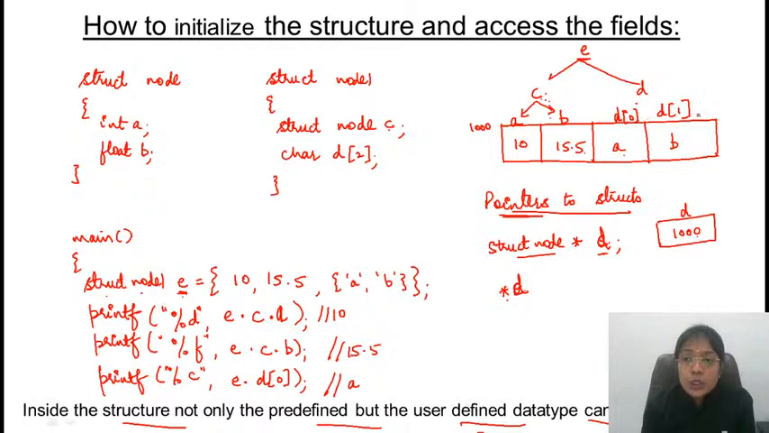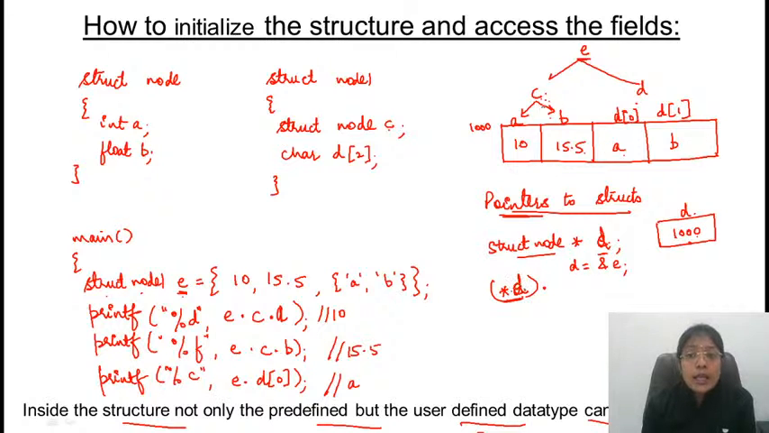Here at 1000, you have a structure, so multiple values are coming up. Now you have to select one of them. For selection, we need to use the dot operator. D is storing nothing but the address of E, that is 1000. So when you write D, D will be returning 1000.